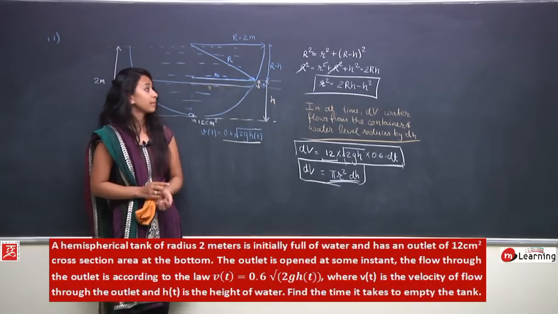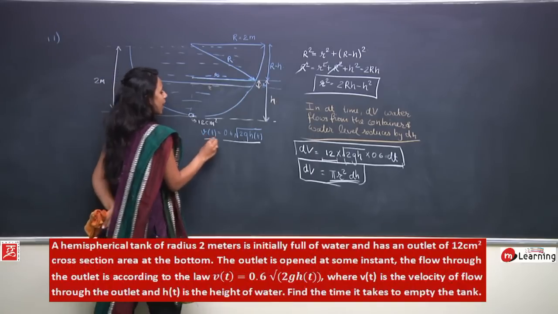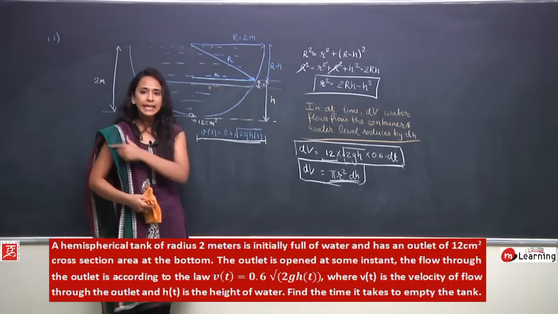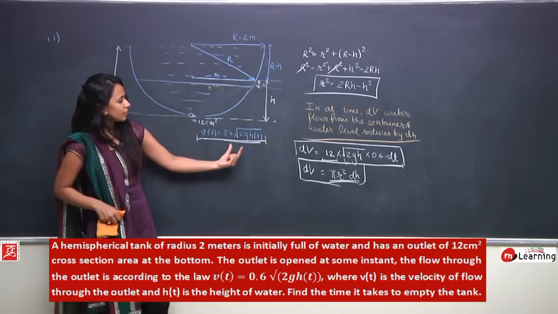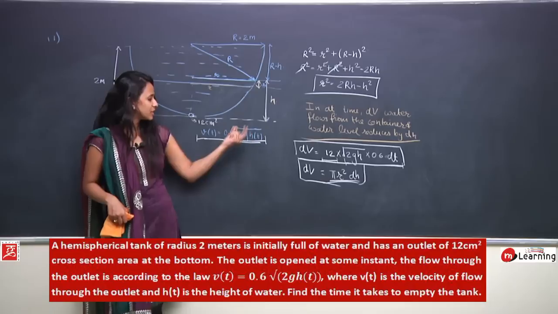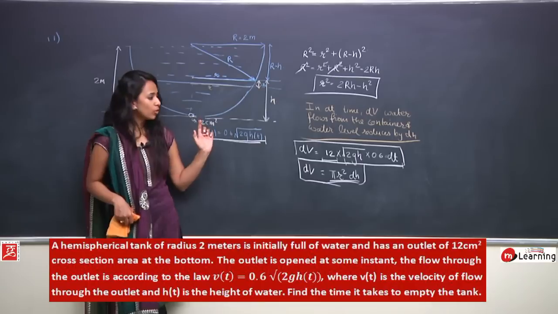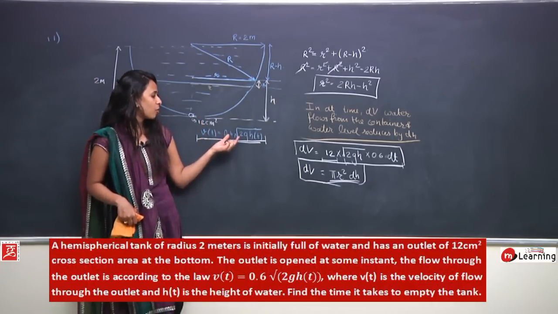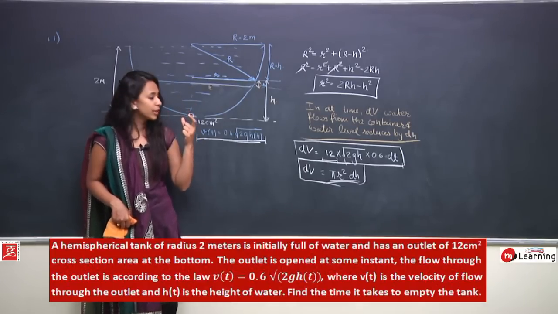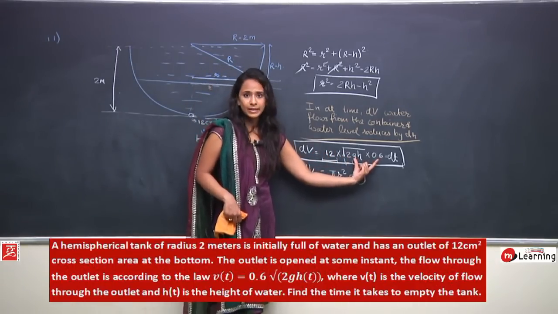Let us understand it once again. In the question it was given that the cross section area of the hole is 12 centimeter square and water is flowing with this velocity. So in dt period of time, we are saying that dt is so small that the change in height is negligible. So we can safely consider the velocity constant as 0.6 under root 2gh. So 0.6 under root 2gh into dt is the length of water that will flow, velocity into time, and then 12 is the cross section area. The total volume of water flowing would be this.